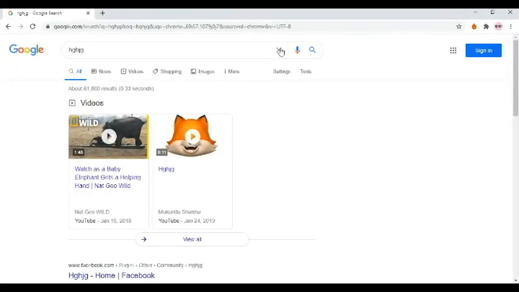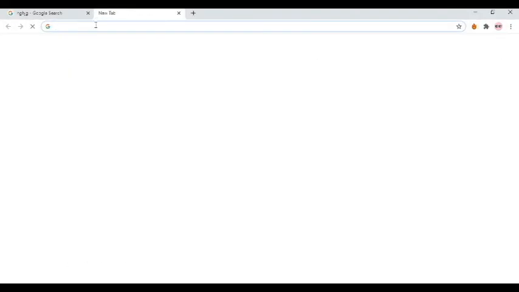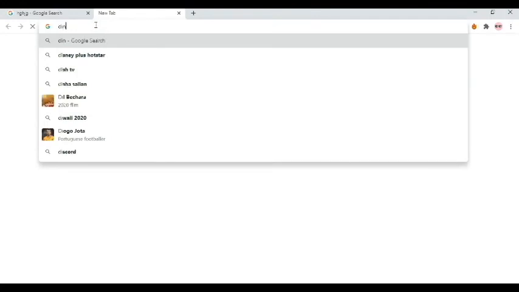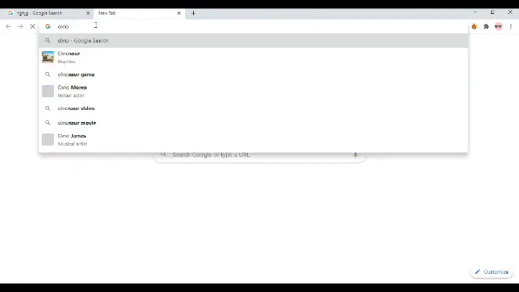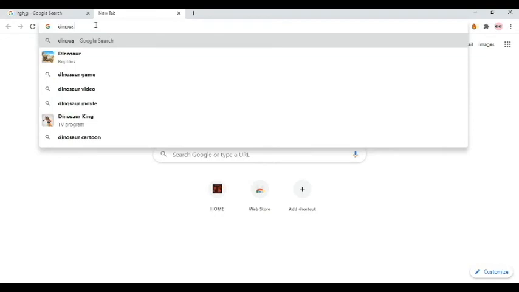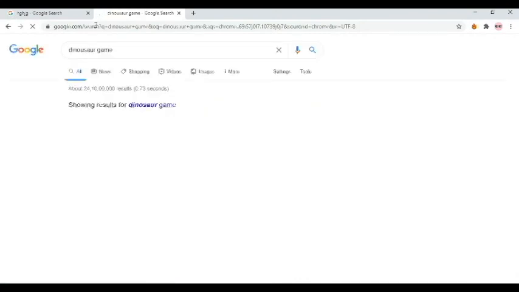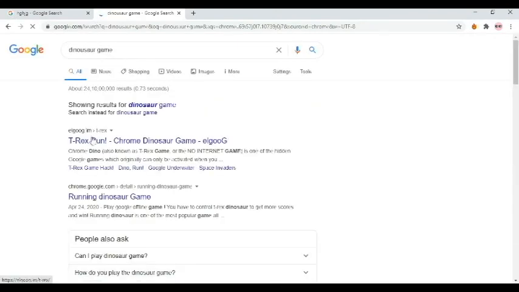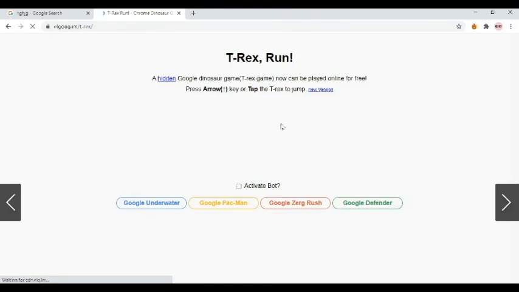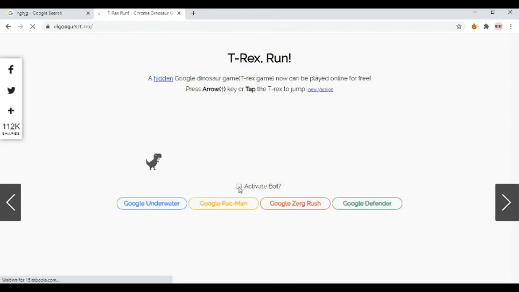Tip number 6. It's just a fun trick for you. You may have played the dinosaur game in Google when you are offline and tried to score more and more in that game. But to tell you, there is a hidden Google dinosaur game, the T-Rex game, that can now be played online for free, which will play automatically for you without your control, and goes up to infinity. It's totally controlled by bots. So don't forget to try. You just have to search for Google dinosaur game, and in the second option, you get that game, and then after entering into that you must activate the bot.